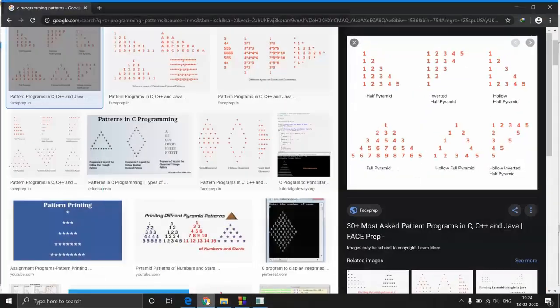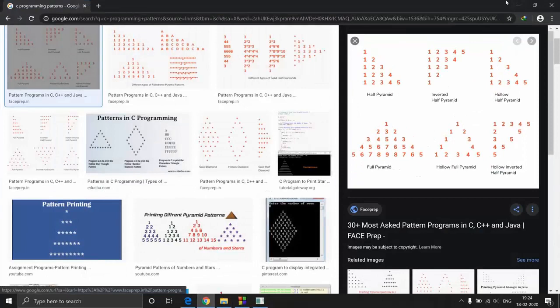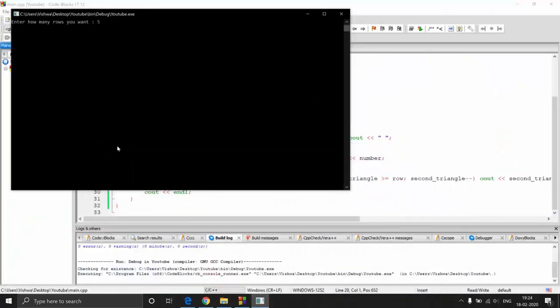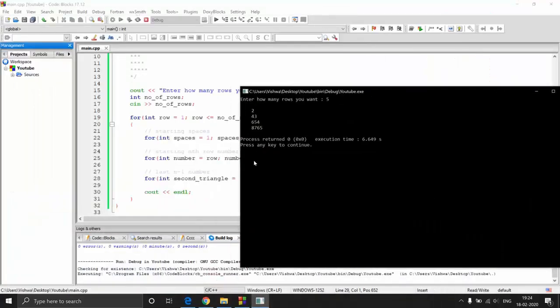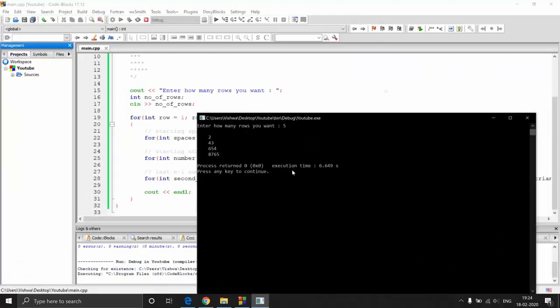So till where did he go? He went up to 5, right? So he took 5 rows. Let's type with 5 rows. And okay, something is wrong over here. We did not get the output as expected. So what happened?